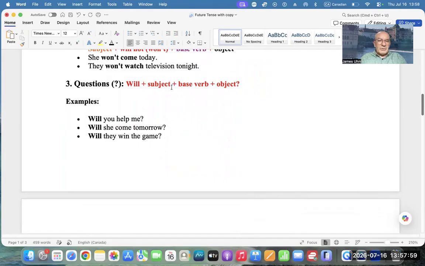Questions: will plus subject plus base verb plus object. Will, red. You is the subject, or she or they. Base verb: help, come, win. Object: me, tomorrow, the game. Question marks at all three questions.